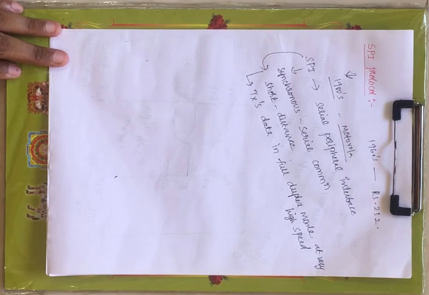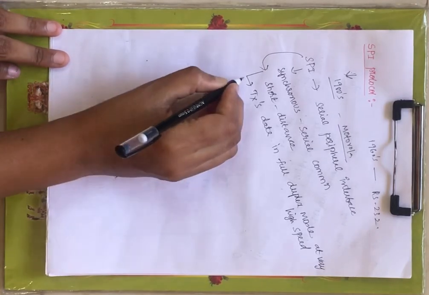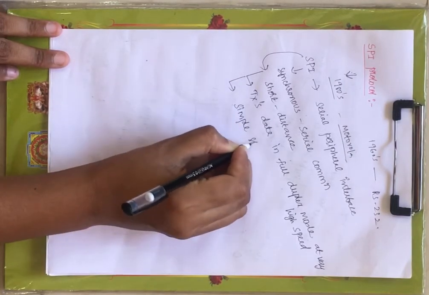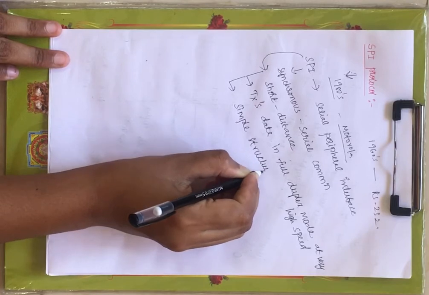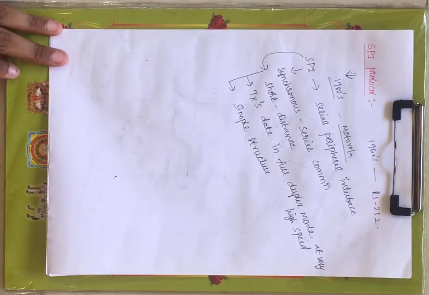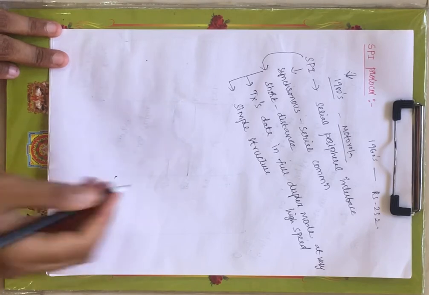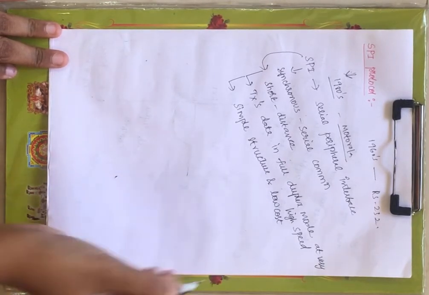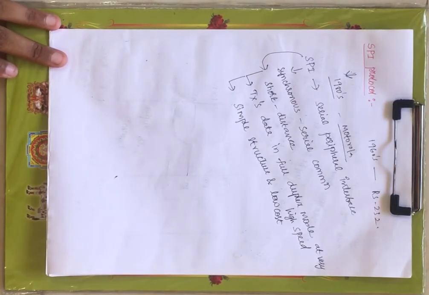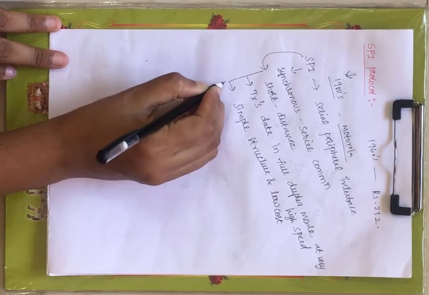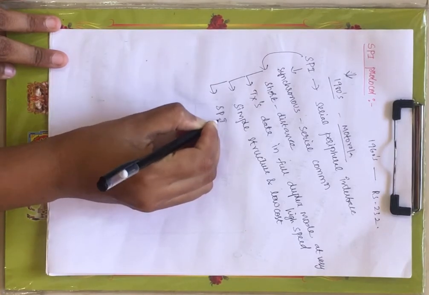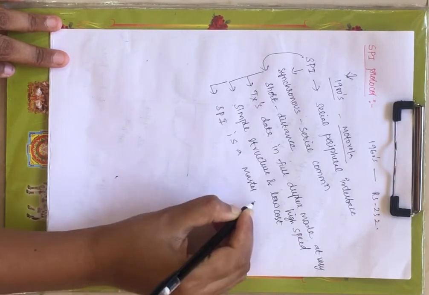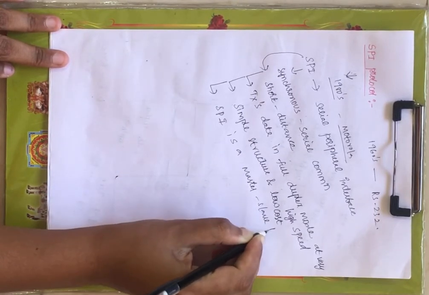SPI has a simple structure, which we will see later. It provides a simple structure and low cost; the cost of the SPI protocol is also low. SPI is a master slave type protocol.